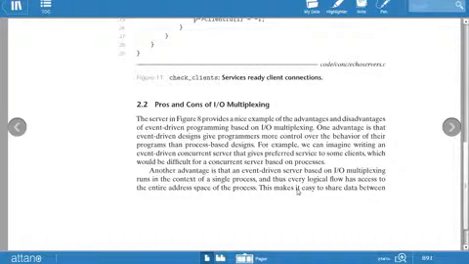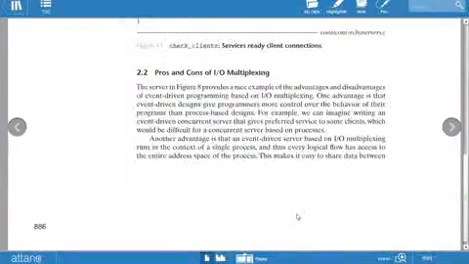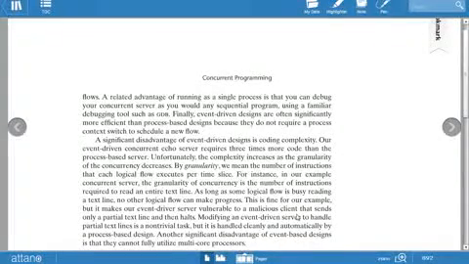Another advantage is that an event-driven server based on input-output multiplexing runs in the context of a single process, and therefore every logical flow has access to the entire address space of the process. That makes it easy to share data between the flows. So sharing is very easy.